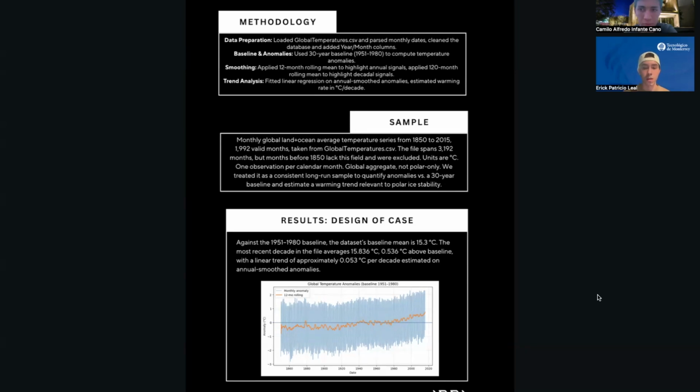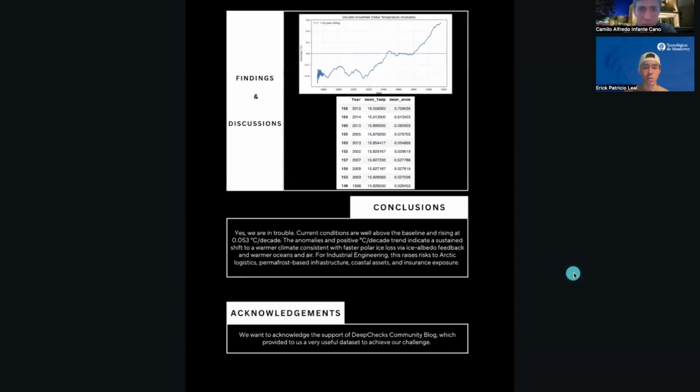The key takeaway is structural. Positive anomalies have dominated recent decades, and the smooth curve keeps rising. Evidence of a persistent shift, not a short blip. We also checked that using reasonable alternate 30-year baselines moves the zero line but doesn't remove the upward trend.